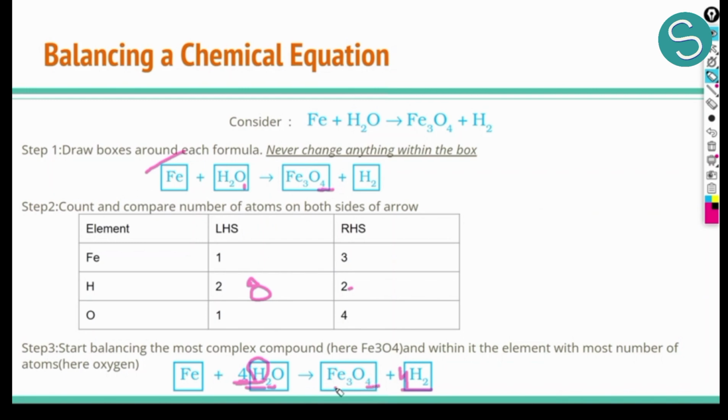Now we just have iron left. If we look at iron, we have 1 iron here and we have 3 iron atoms here. So we have to make this 1 iron atom to 3. So we simply add a 3 here. So now we have 3 iron atoms on the left hand side and 3 iron atoms on the right hand side. Now if we check the equation, we see that the equation is balanced.